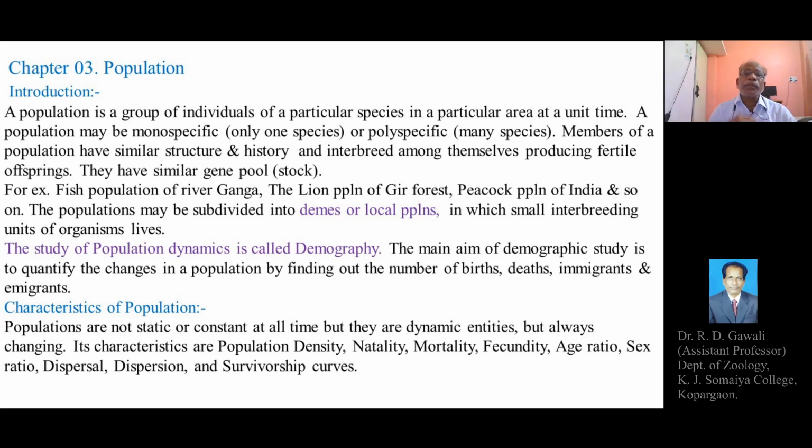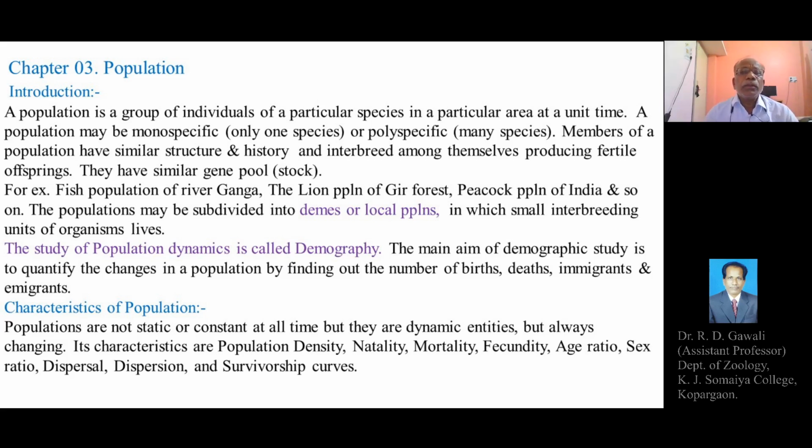But in previous chapters, we have explained the term community also. Community is defined as the total number of individuals or organisms in a given area at a given time belonging to several or different species. It means the definition of community and the polyspecific population are the same.